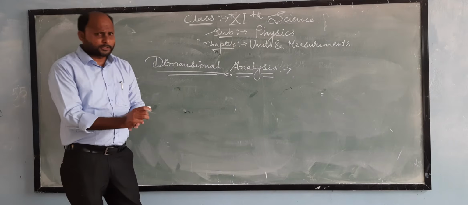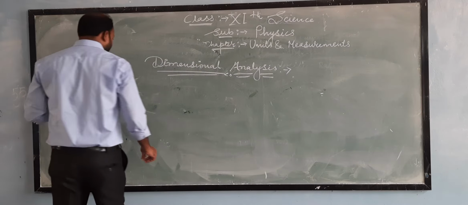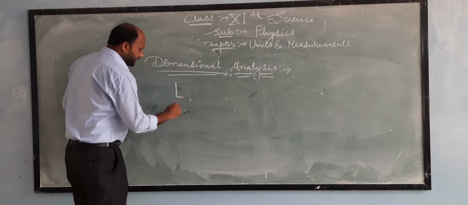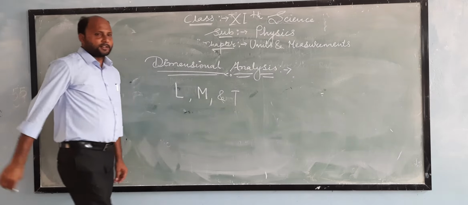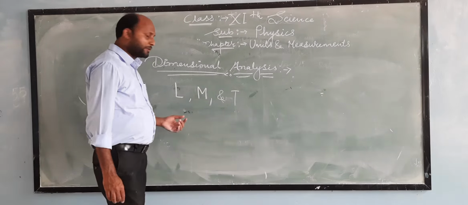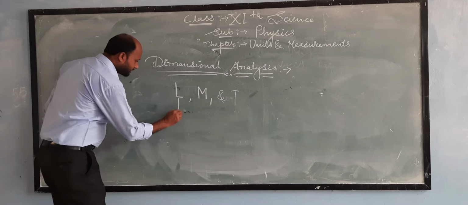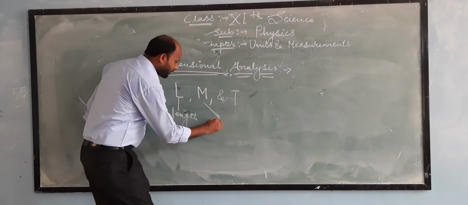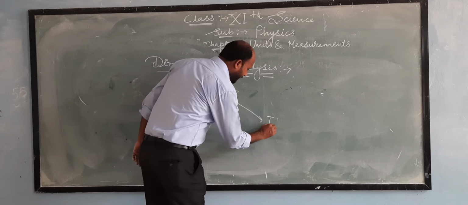Now the dimensional analysis is taken with the symbols L, M and T. For learning dimensional analysis, you have to remember L, M and T, where L stands for length, and M stands for mass and T stands for time.